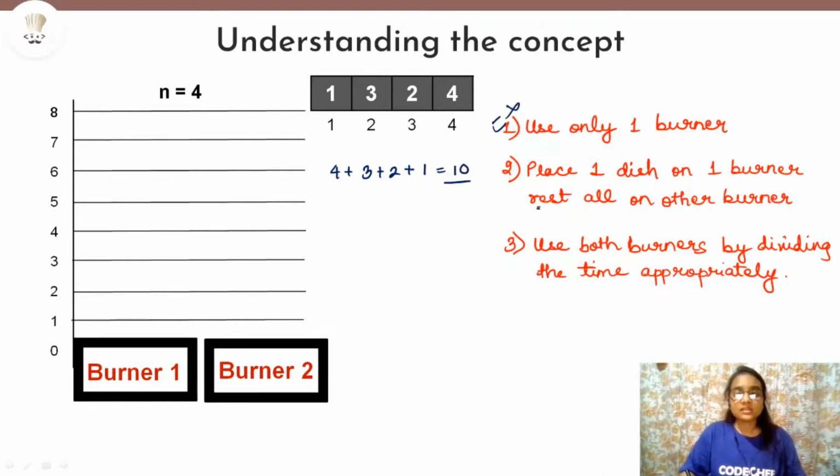Now the second possibility is that we place one of the dishes on burner 1 and all the other dishes are cooked on another burner.